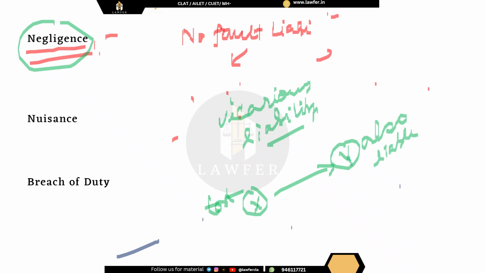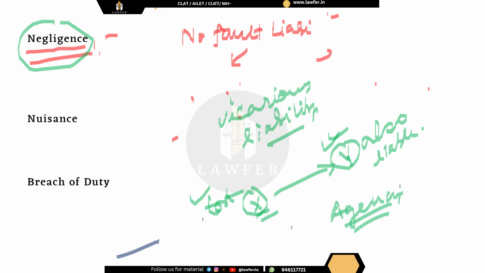I repeat, X has done a tort, but for that Y is also liable. Now, can this happen? When can this happen? Generally, we say that when somebody is acting under the direction of another person, then the person who is giving such direction is liable. That is the basic doctrine of agency.